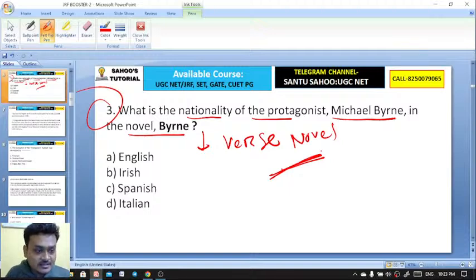English, Irish, Spanish, Italian. What is the nationality of the protagonist Michael Brand? Here, it's a verse novel by Anthony Burgess. English, Irish, Spanish. So here the right answer is Irish. Well done, Godot. It's Irish. Very good, very good. Well done.